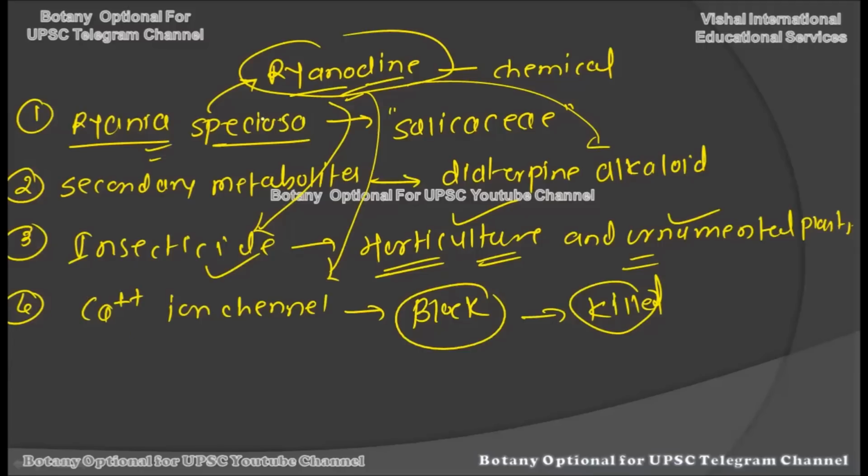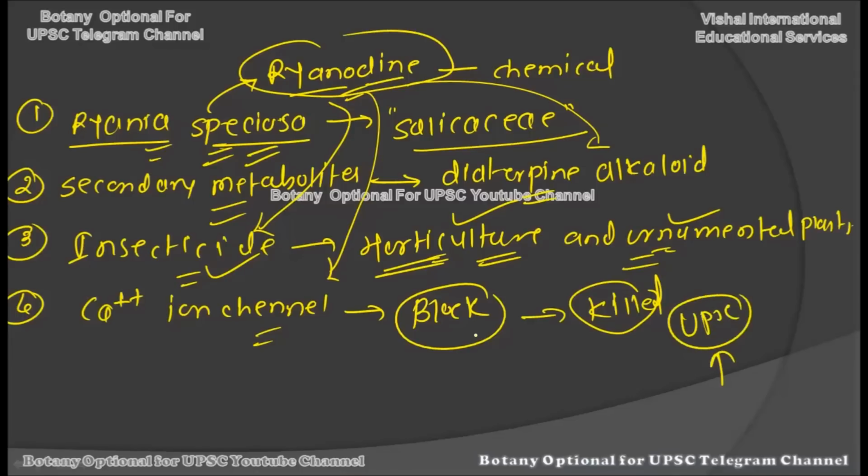So ryanodine is a chemical compound extracted from Ryania speciosa, which belongs to the Salicaceae family. It's a secondary metabolite. To which class does it belong? Diterpene alkaloid. It's an insecticide, and it is useful for horticulture and ornamental plants. It works by blocking the calcium ion channels within the body of an insect. So these are all the important points from the UPSC mains examination point of view, and you should create a very small note regarding that. So this is all about this chemical called ryanodine.